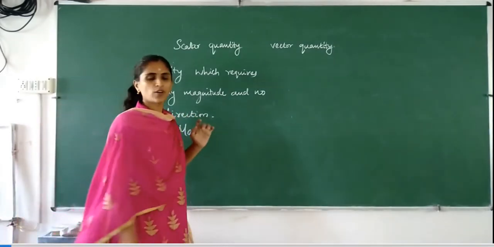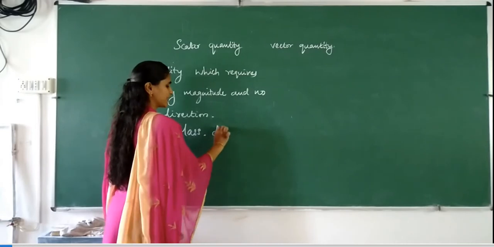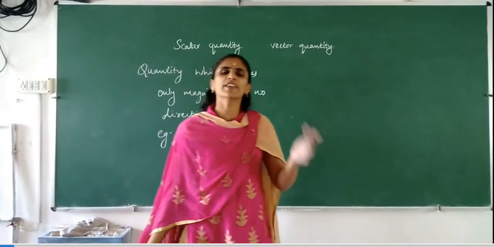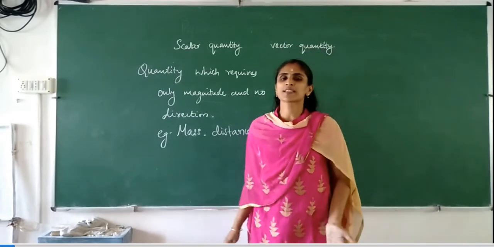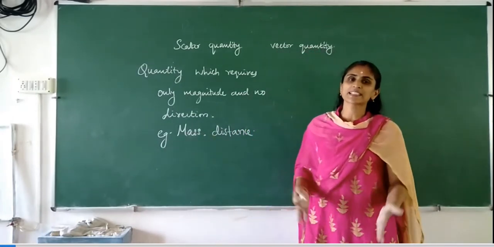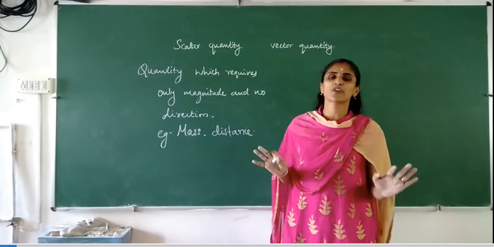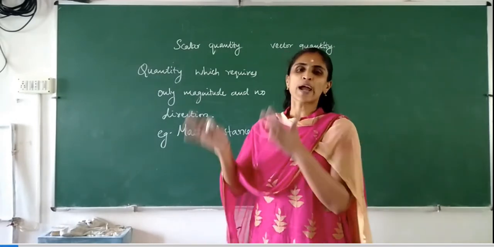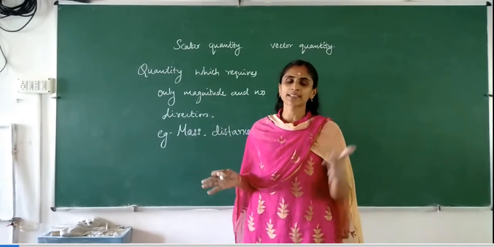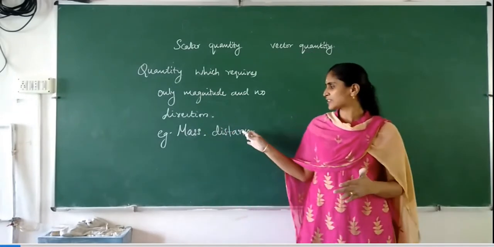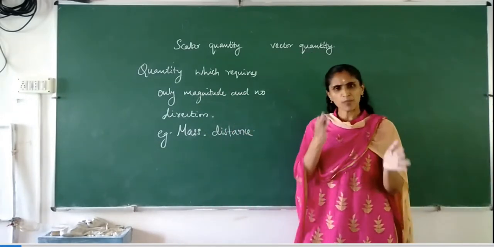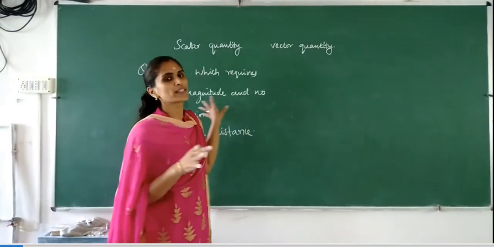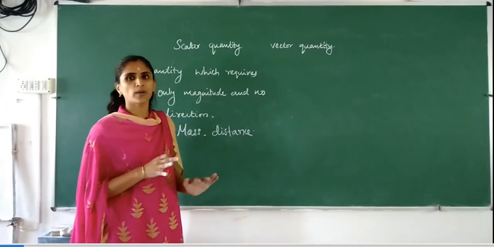Another example of a scalar quantity is distance. It is the path length covered. You can move in any direction, it does not matter, because when you are talking about distance, it is the path length covered. No need to worry about the initial position and the final position. You have to measure the length of the path covered by you. That corresponds to distance. Some more quantities will be discussed in the coming chapters. Is it clear? What is meant by a scalar quantity?